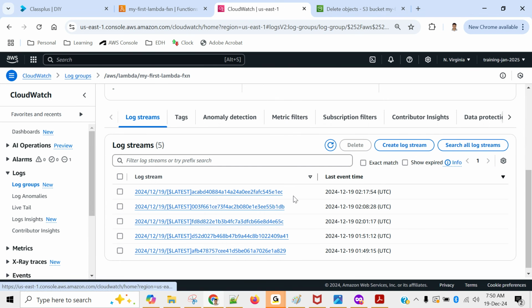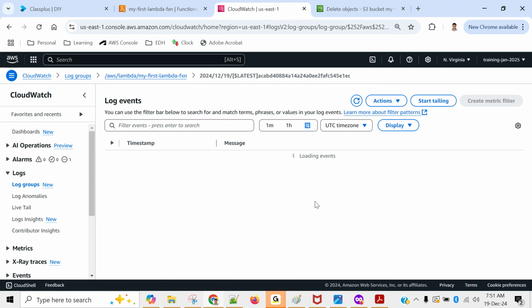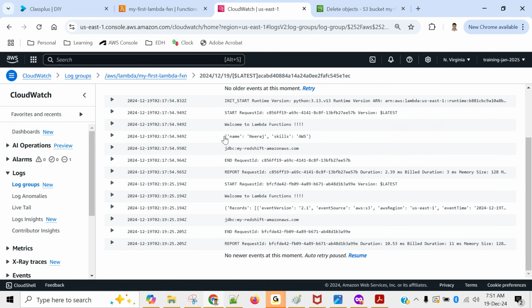I will tell you. When you execute your code, Lambda will launch a small server behind the scenes. Your Lambda execution is done, but it is not terminating the server immediately. It will wait for a few seconds. Within those few seconds, if your Lambda is triggered again, the log will come into the same stream. That's why our 217 and 220 logs are available within the same stream. If you click on this, you will find the one which I executed manually, and the request ended here. After that, at 219, the Lambda automatically got triggered, which I didn't trigger manually.